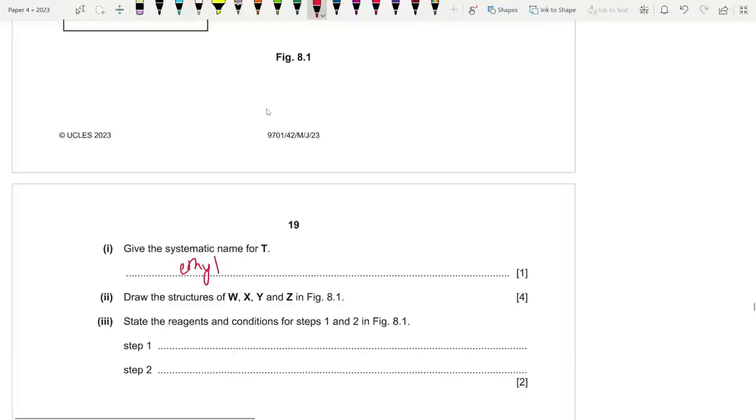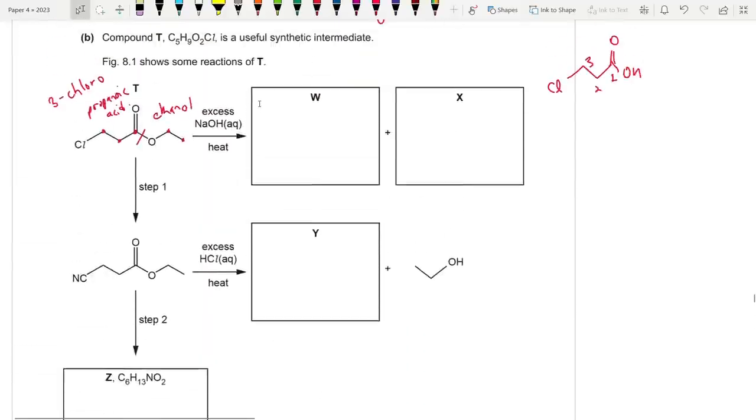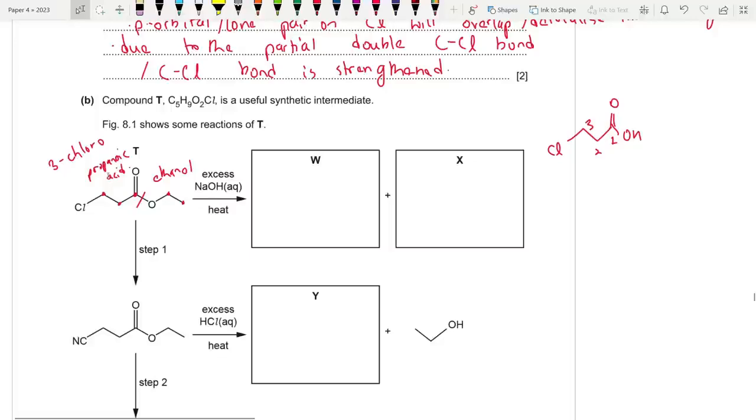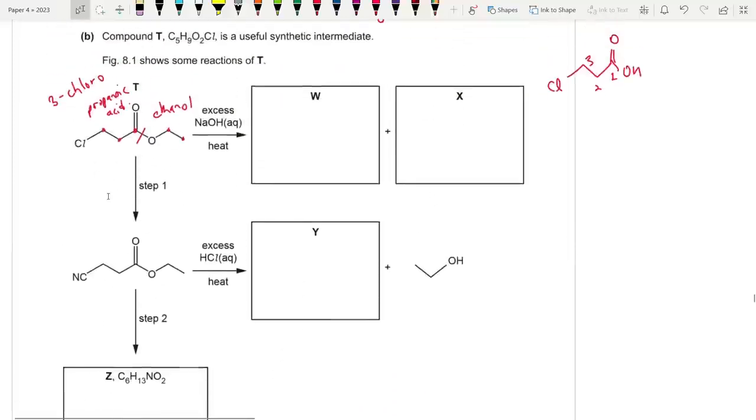This is actually ethyl 3-chloropropanoate. So if you have any side chains, just add it with the acid's name after. Ethyl for ethanol and 3-chloropropanoate for 3-chloropropanoic acid.